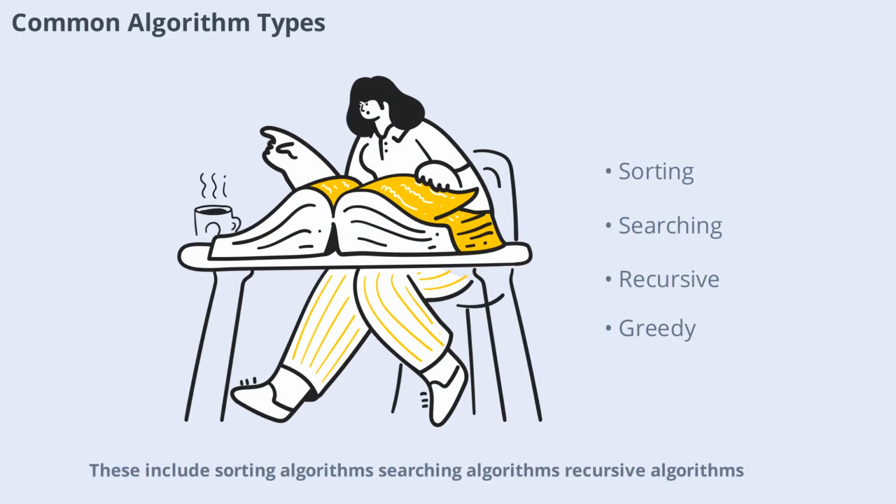These include sorting algorithms, searching algorithms, recursive algorithms, and greedy algorithms, among others. Each type is suited to different kinds of problems, and understanding their strengths and weaknesses helps you pick the right tool for the job. In the next scenes, we'll dive deeper into some of these algorithm types.